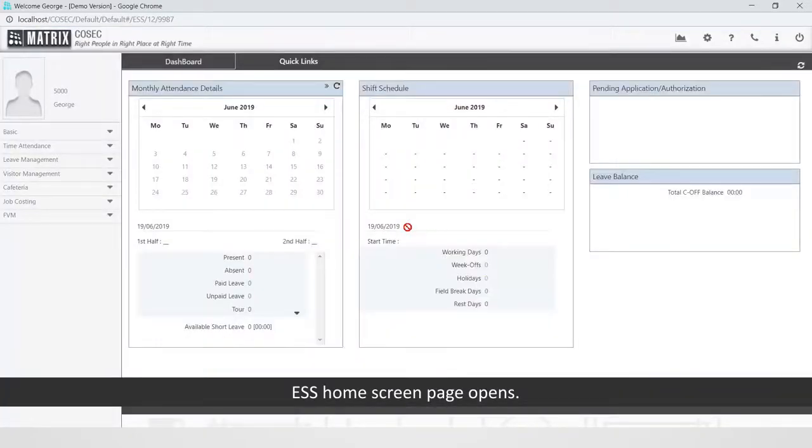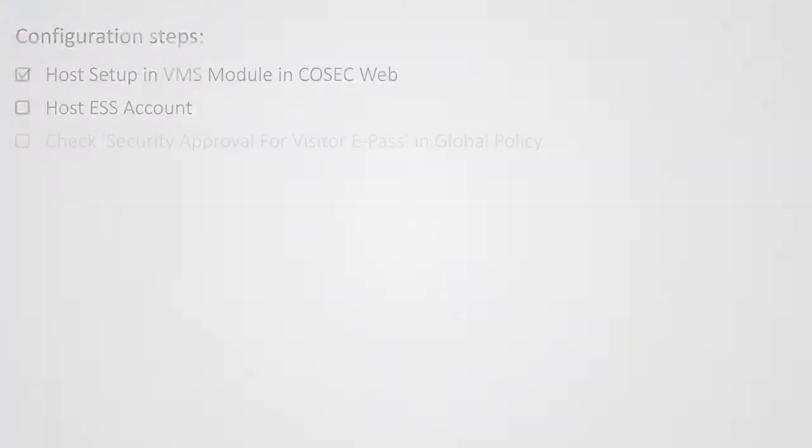ESS home screen page opens. This completes the second step to enable and configure the ESS account of the host.